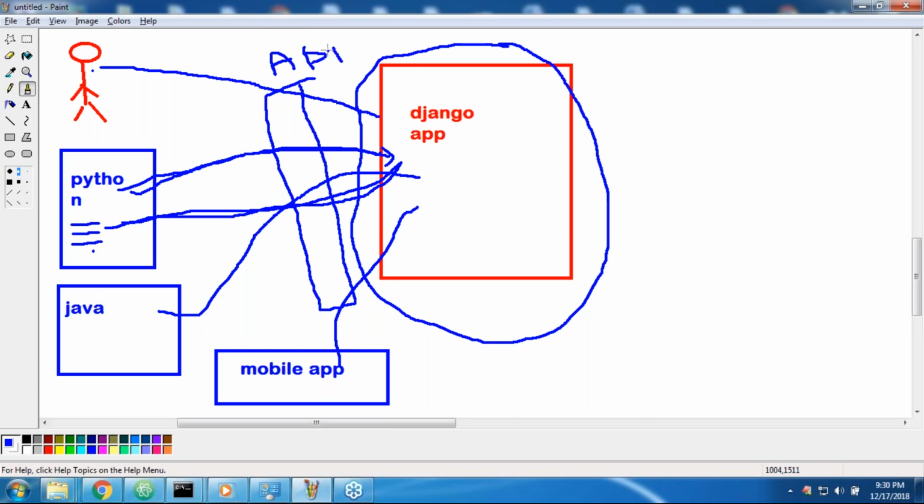But this API we are developing for a web application, that's why we use the word web API. Clear? So by using a web API, a Python application can communicate with Django, a Java application can communicate, and a mobile application can communicate.